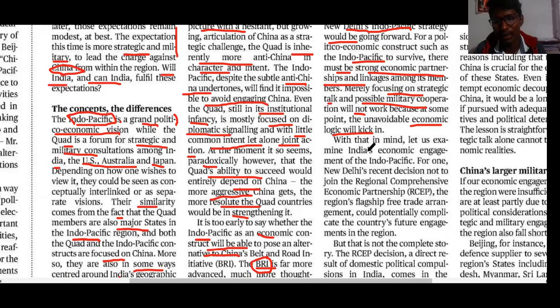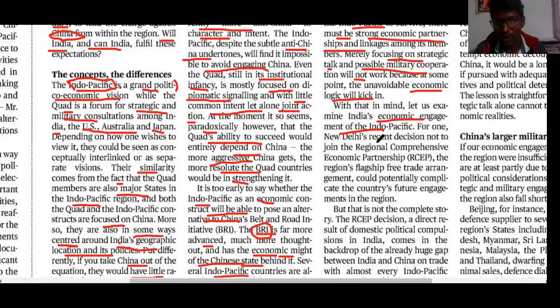With that in mind, let us examine India's economic engagement in the Indo-Pacific. What is India's economic engagement in the Indo-Pacific region? Let's see. New Delhi's recent decision to come out of the RCEP, which is a flagship free trade agreement of the region, would potentially complicate the country's future engagement with the region. That means